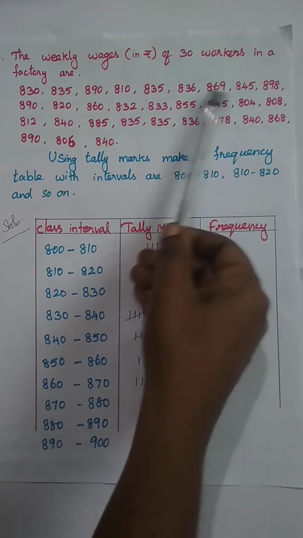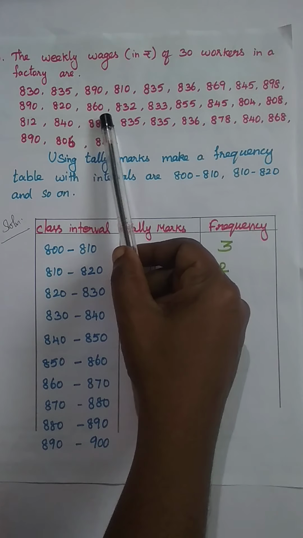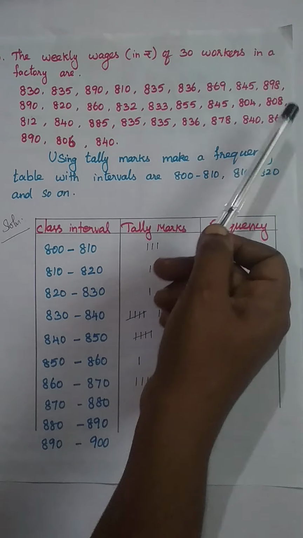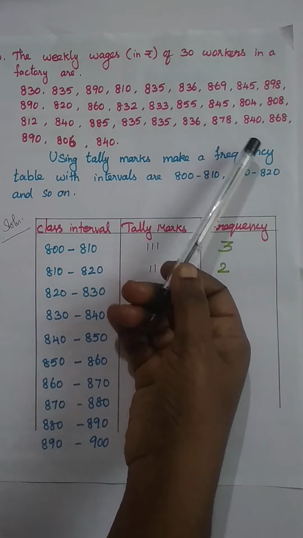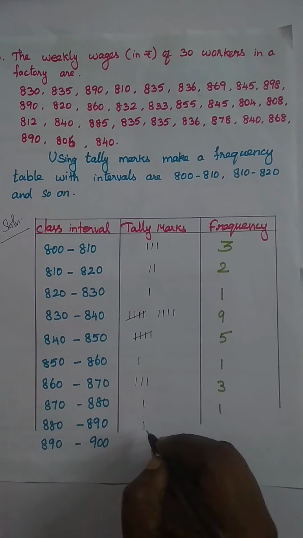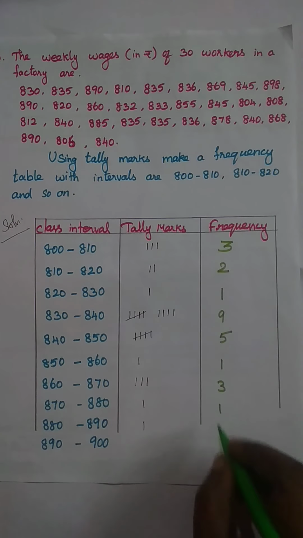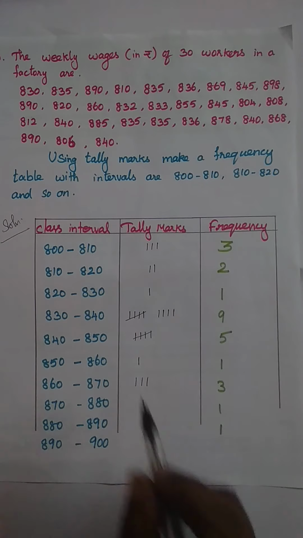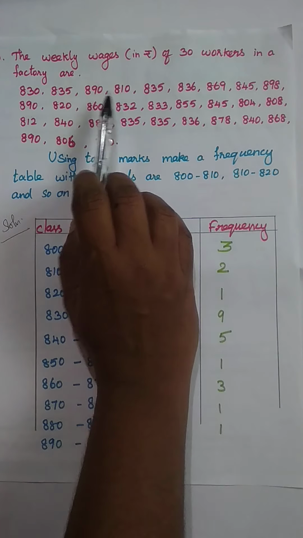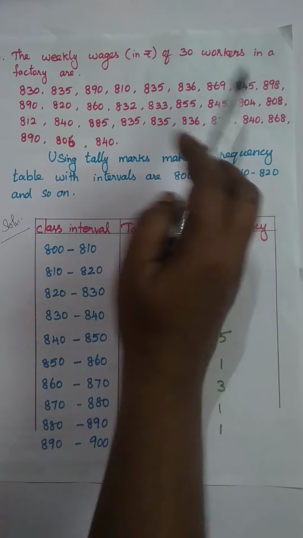Only 1. Here also 1. Now 890 to 900: 1, 2, 3,